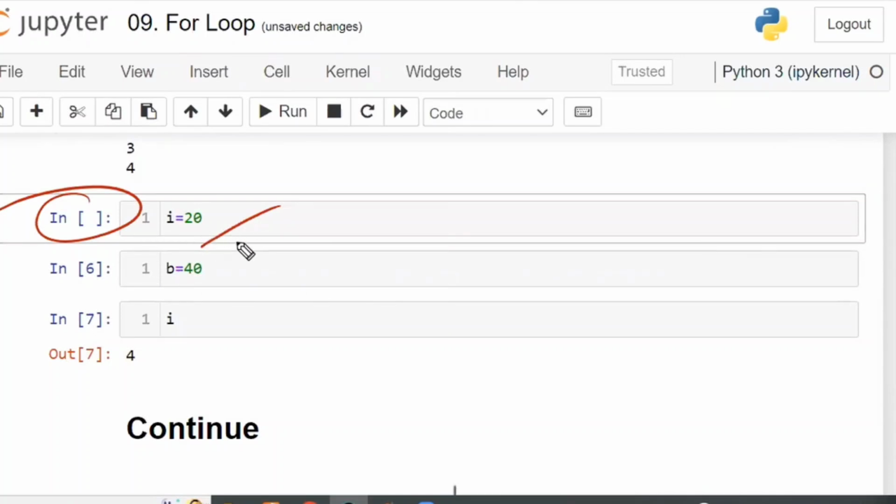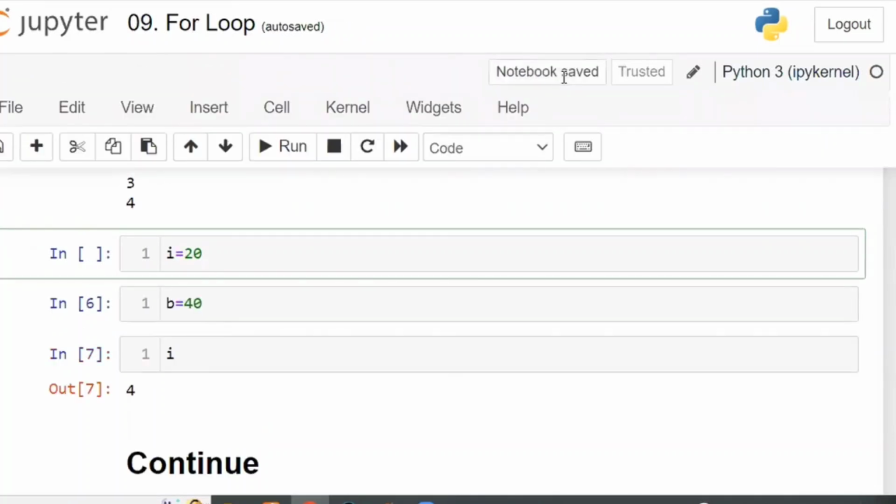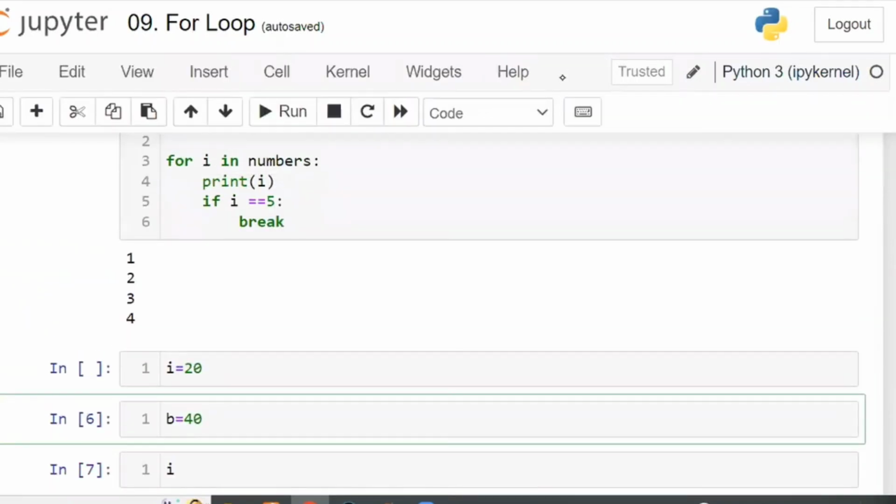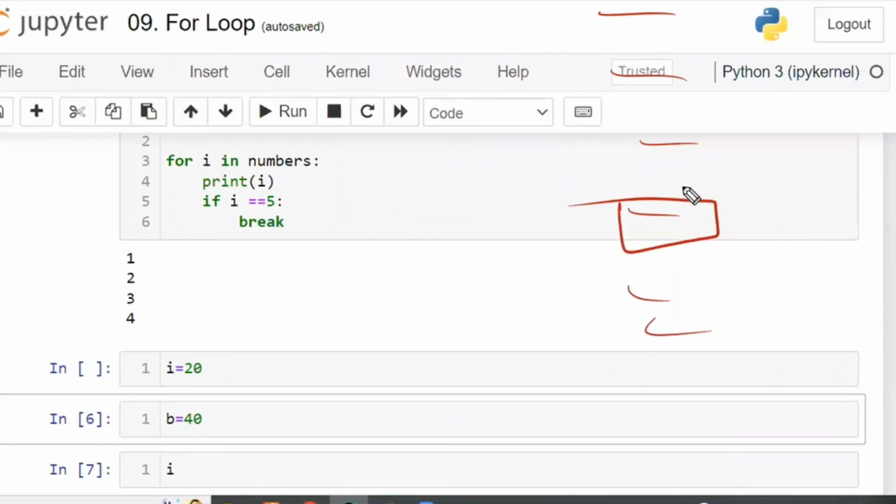Only when you execute the cell will it execute in the backend, meaning in the kernel. Without executing, the value will not be stored. Here I have written but not executed. This is not a compiler that executes everything in sequential order. It is an interpreter language. I can execute this line separately, and this line too. Though I have written 10 lines of code, I can execute this line separately. If there is no dependency, I can execute this one separately.